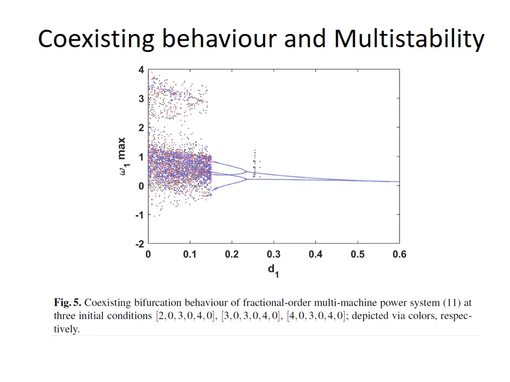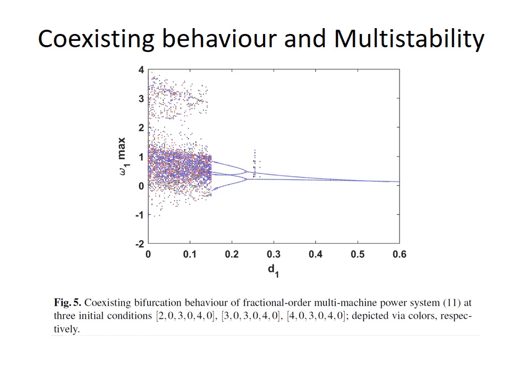Now, coexisting behavior and multistability. To observe the coexisting behavior, we first use a bifurcation diagram. We varied the parameter d1 from 0 to 0.6 and plotted the bifurcation diagram. Then we kept all the parameters constant and changed only the initial condition. Please see the caption of figure 5, where three different initial conditions are written, represented with three different colors.